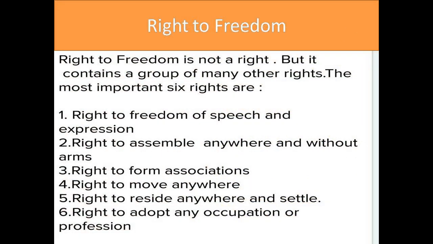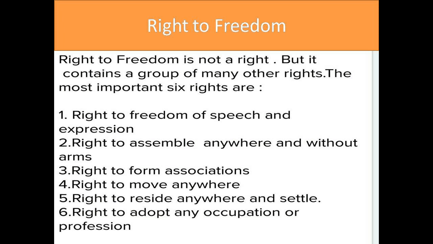The next is the right to freedom. It is included in Articles 19 to 22. It is a cluster of various rights or freedoms. That is freedom of speech and expression. Second one is freedom to assemble peacefully and without arms.